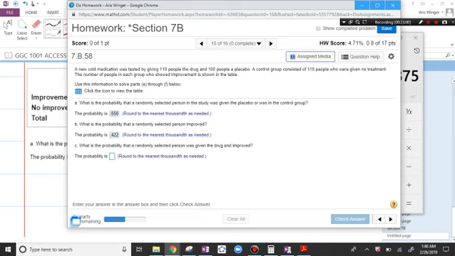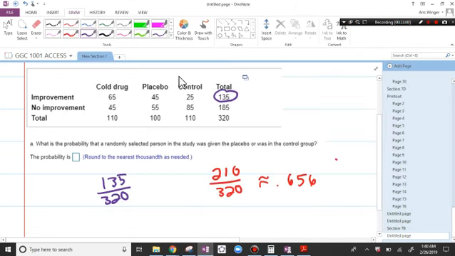What's the probability that a randomly selected person was given the drug and improved? Given the drug and improved, which means that you're going to be looking at the intersection of two things. Given the drug, the cold drug, and they improved, that's the intersection of these two.